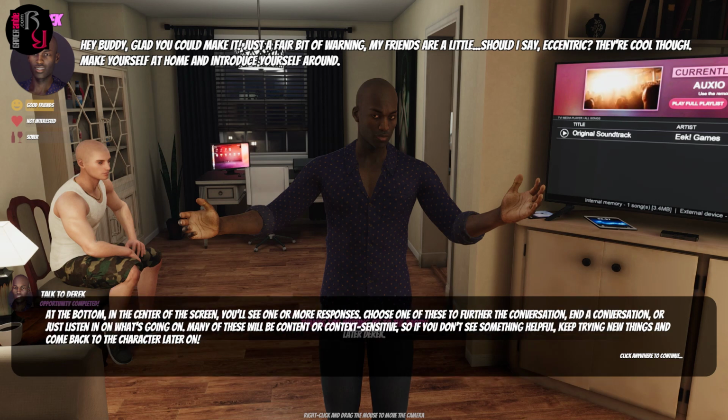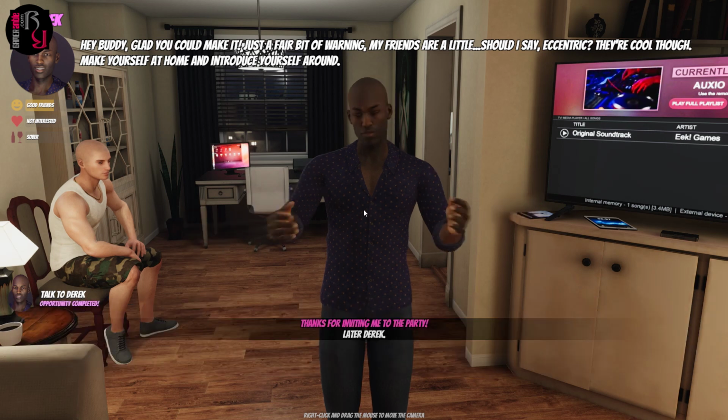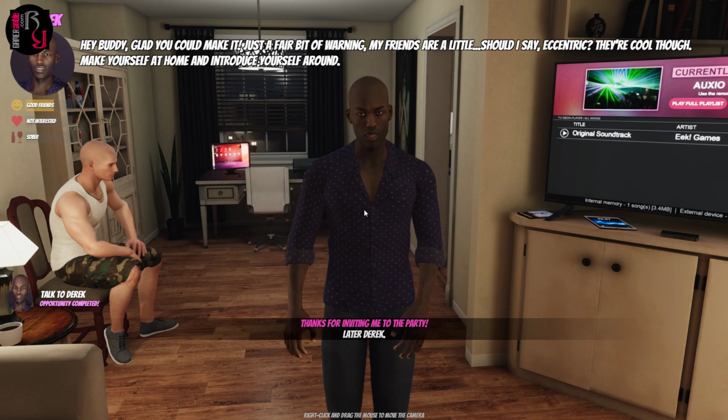Was it motivating? At the bottom, in the center of the screen, you'll see one or more responses. Choose one of these to further the conversation, end the conversation, or just listen in on what's going on. Many of these will be content or context sensitive, so if you don't see something helpful, keep trying new things and come back to the character later on. Last thing, once I'm out of your face, you can hold the right mouse button to move the camera while in dialog screen, but you can't walk, run, crouch, or take most other actions. Be sure to take a look around for interested parties before choosing certain responses with certain characters. In short, don't say stupid shit at the wrong time because people can hear you. Got this right? Sure you do. Adios. They're cool, though. Make yourself at home and introduce yourself around.